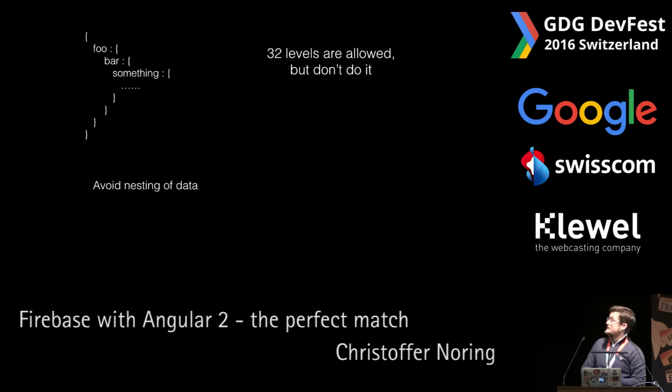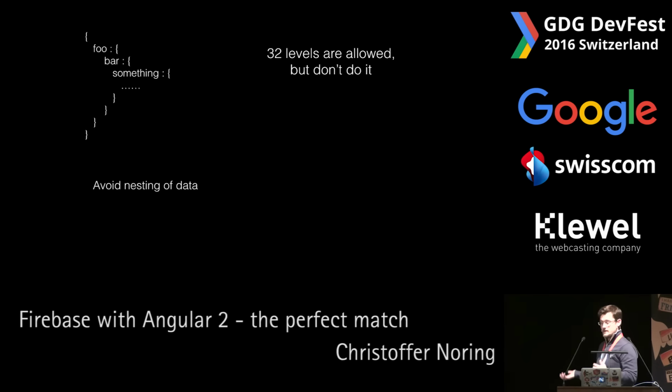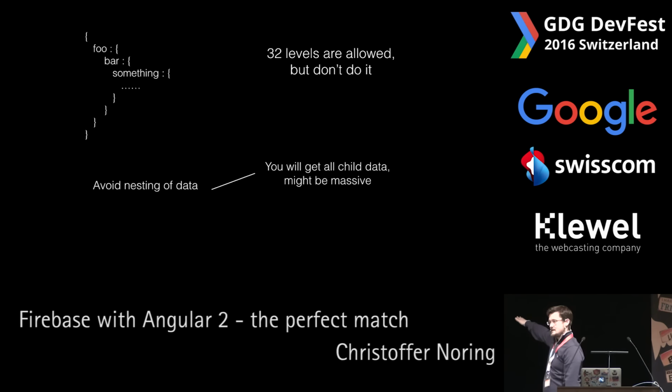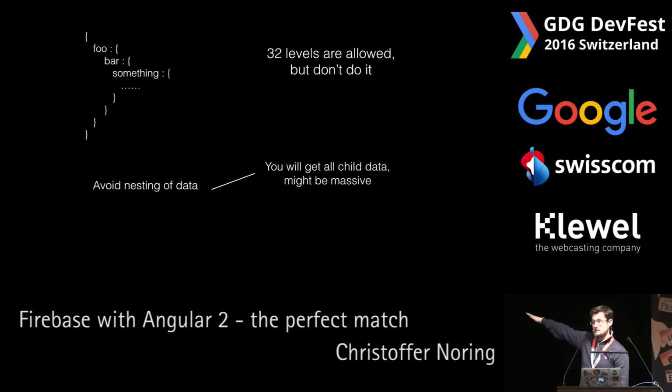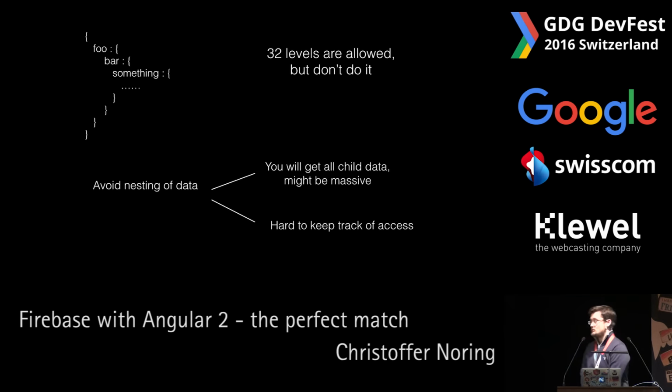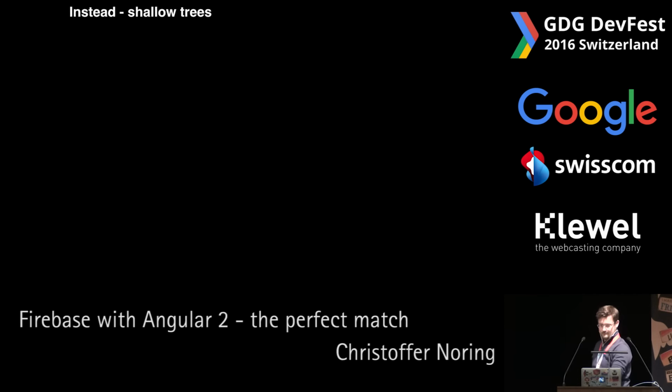So why? Why shouldn't I do that? Why shouldn't I have a very deep tree? Well, imagine yourself, you try to get foo here, right? You've got 32 levels of data. Imagine how massive that data can actually be when you do a get. That's not all. Imagine that you have to keep track of access on 32 different levels. I mean, you have to say that, well, this item is okay for you to fetch, but not for you. So try to make it very shallow.